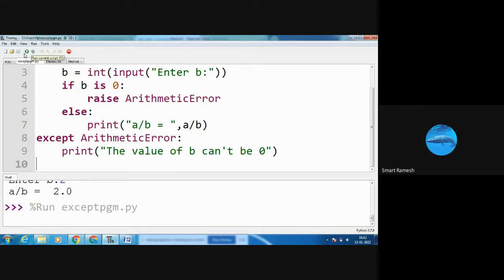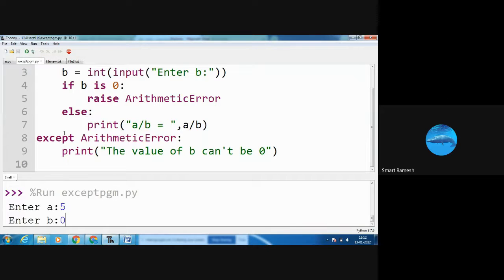Suppose I am running the program. Here a value 5, b value 0. Here see, if b is 0, the b value is 0, yes, condition true. Then raise ArithmeticError. What is ArithmeticError? The value of b cannot be 0. See the output.